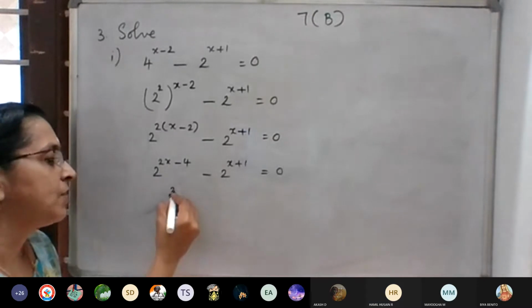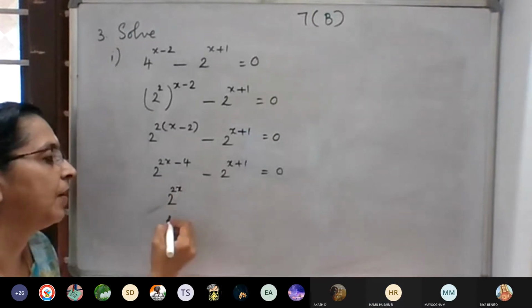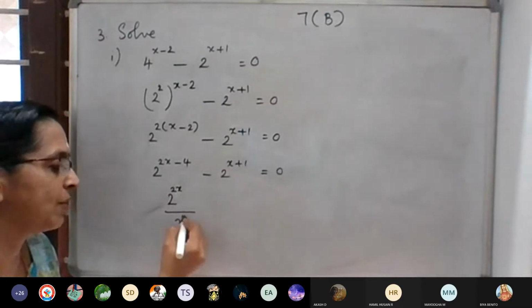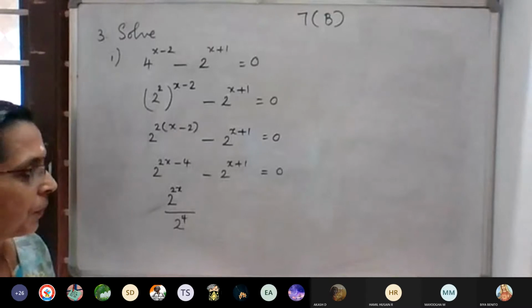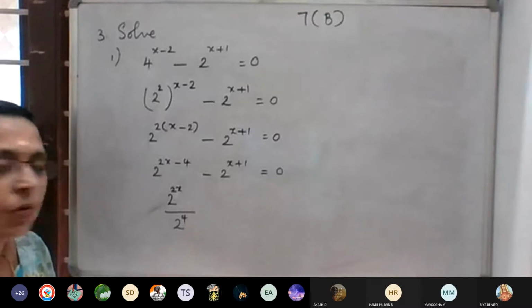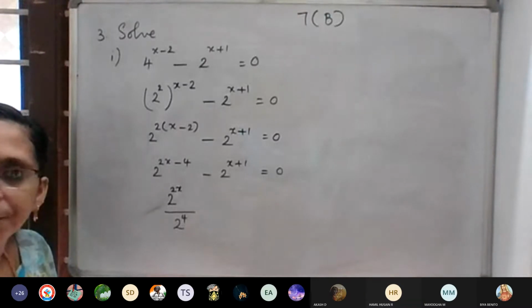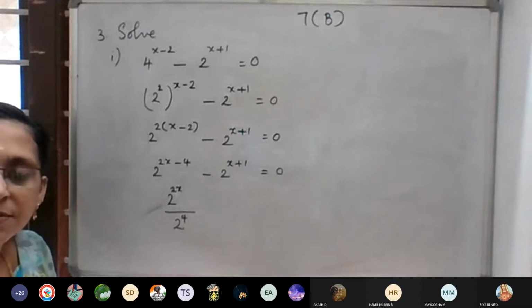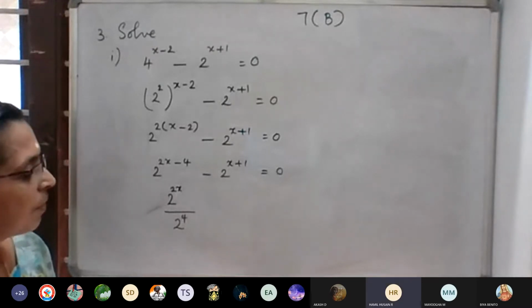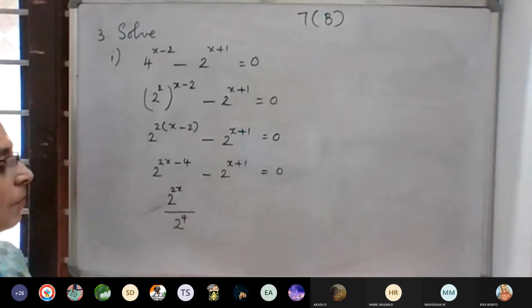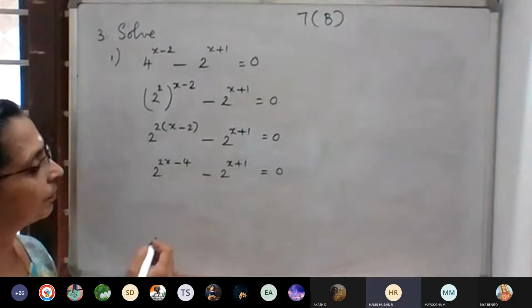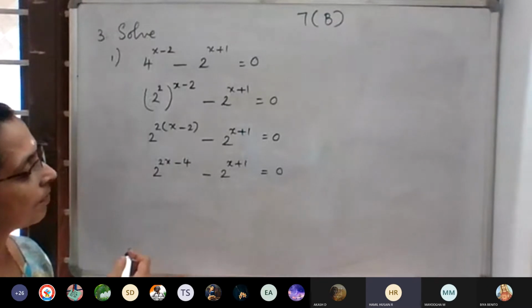You are saying that 2 raised to 2x divided by 2 raised to 4. You are saying like that way, no? Yes or no? You won't write it this way. Ma'am, I don't understand. Your step I will follow, don't worry. Which step I want to write here? Tell me. Yeah, ma'am, say a simple step, then we will follow that.